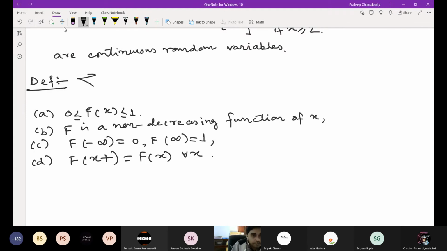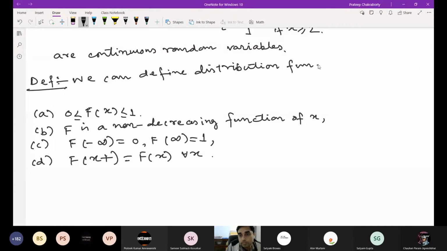So instead of defining first a probability space, then a random variable, then a cumulative distribution function, we can define a distribution function directly.